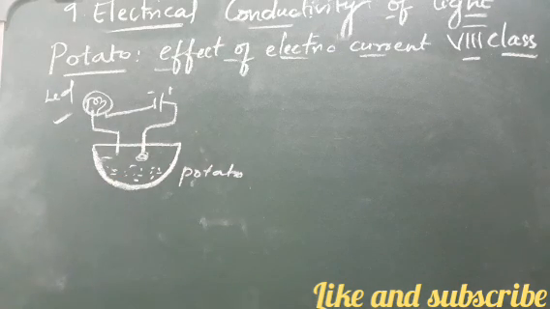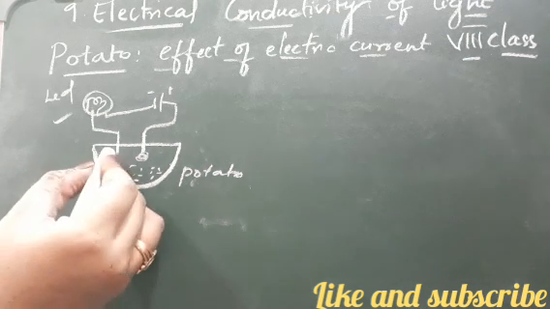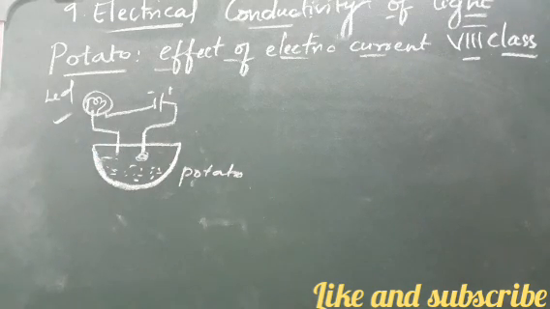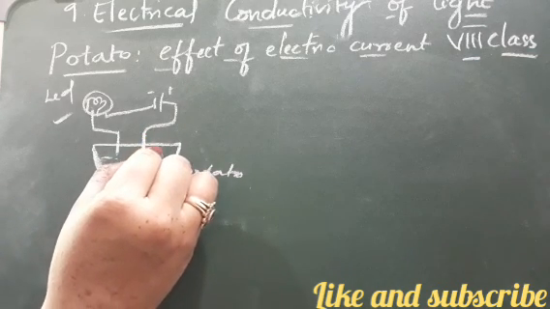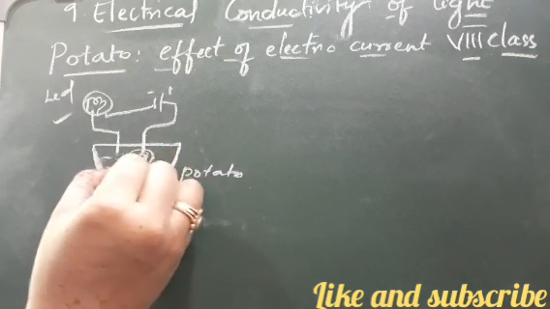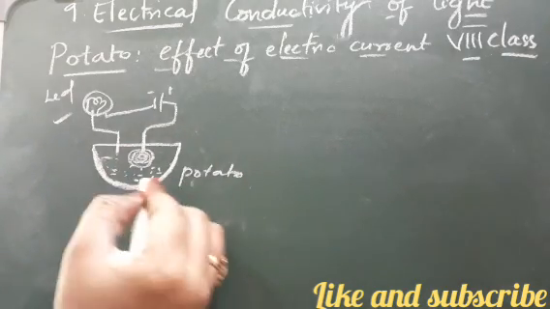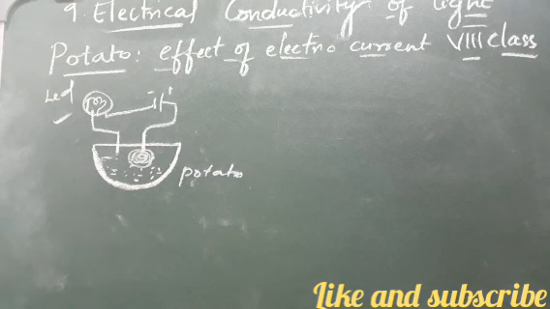You can see at the positive side, you will find some greenish blue spot on the potato around the wire connected to the positive terminal of the battery. But no such spot you can see here. It will be very clear. The greenish blue spot is due to a chemical change in the potato. Because of some chemical change taking place in the potato, allowing the bulb to glow, this greenish blue layer forms in the potato. So there is a chemical change occurring, right?